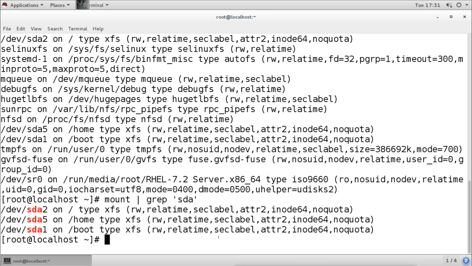Now here we can see /dev/sda1, which is mounted on the boot directory. Because the boot directory consists of the bootable files, the first partition is always used for the boot directory. Then it shows the file system type. Now what is the file system type? XFS. Now what is a file system?